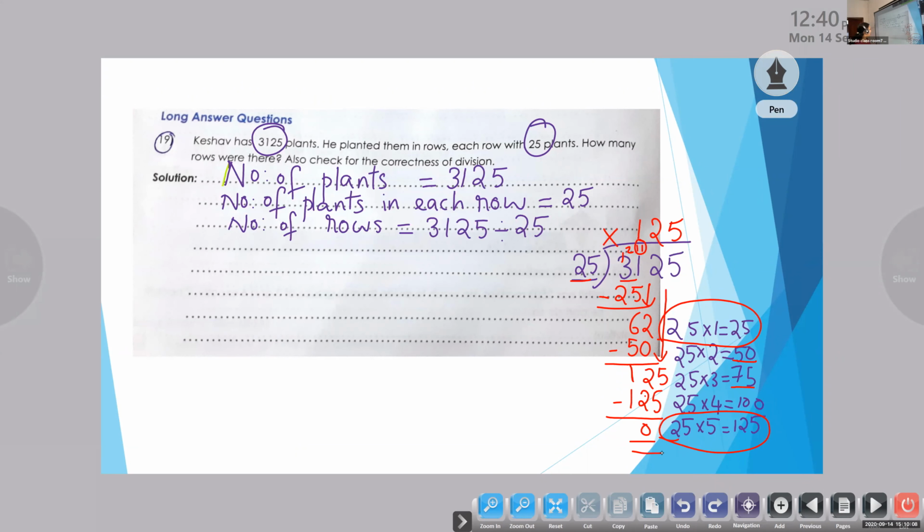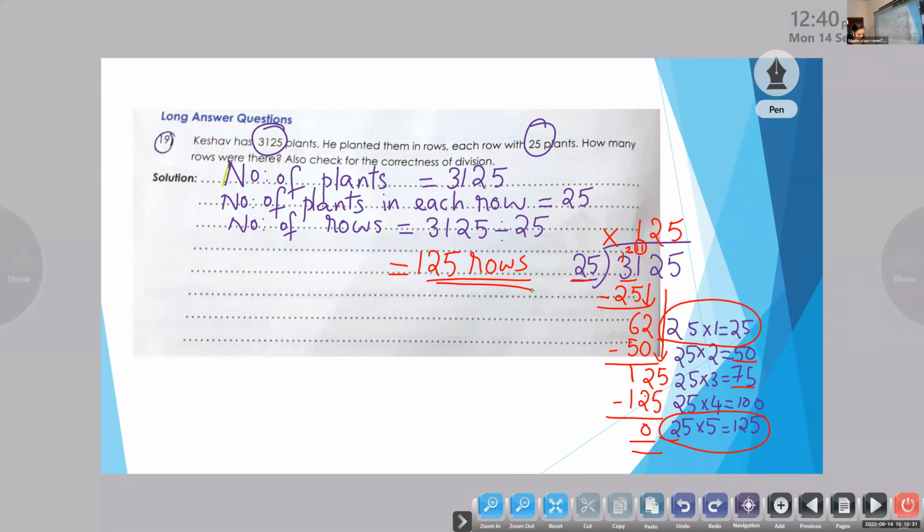Okay, so what's the answer? The number of plants we have is 3,125. The number of plants in each row is 25. So we have found the answer. How many rows? 125 rows. Okay.